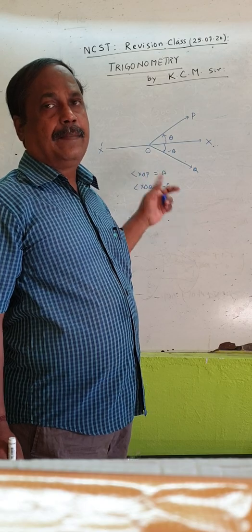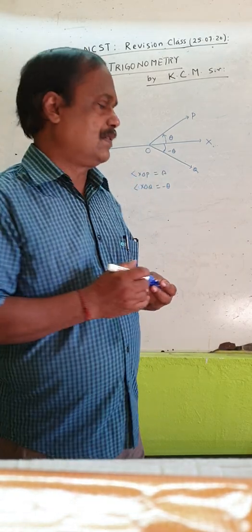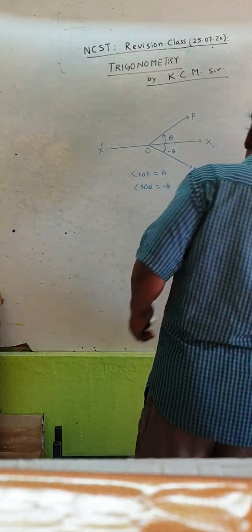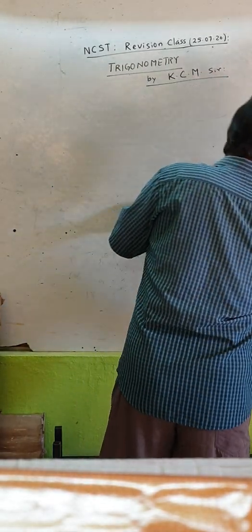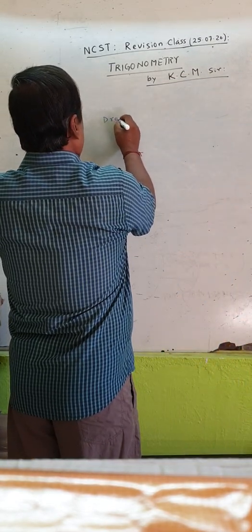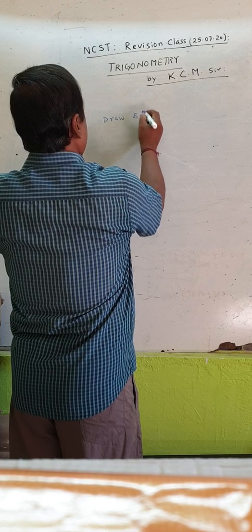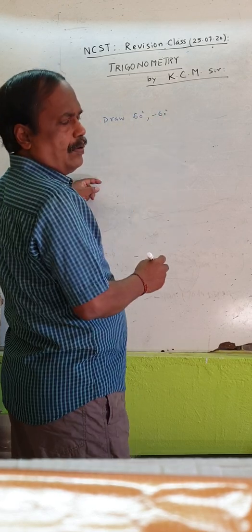Let us take various examples so that you will be clear about positive and negative angles. Suppose you are asked to draw 60 degrees, draw minus 60 degrees. I will draw.